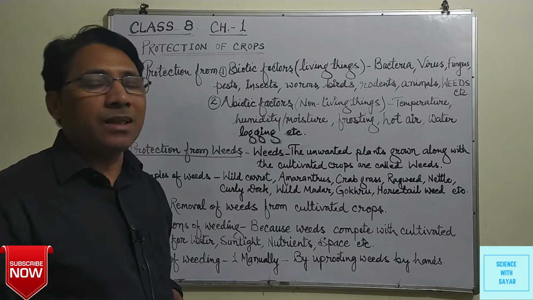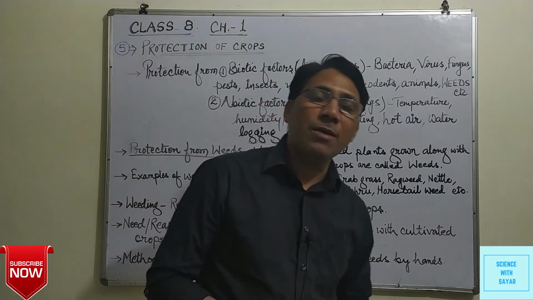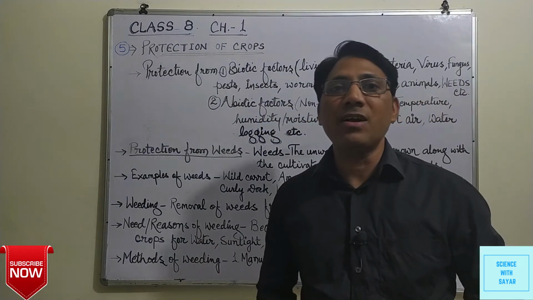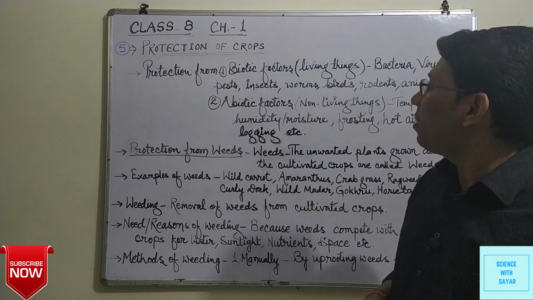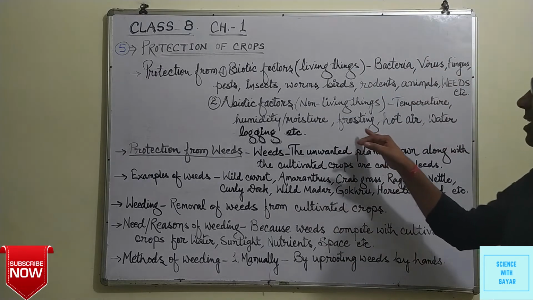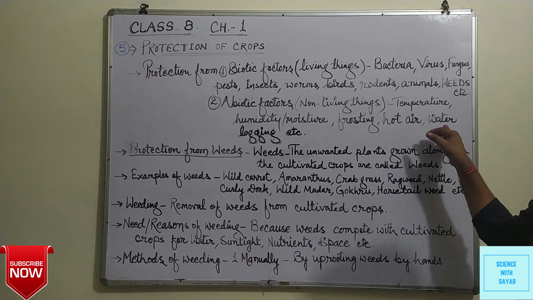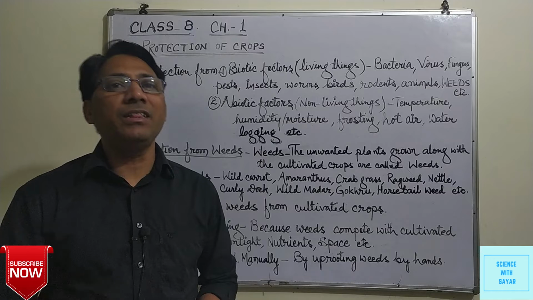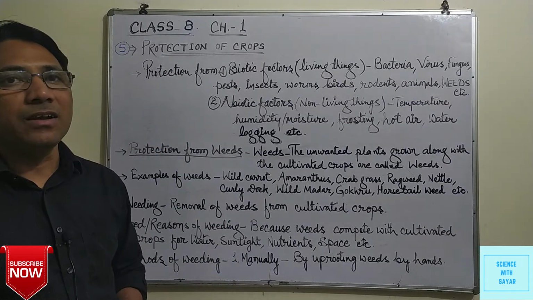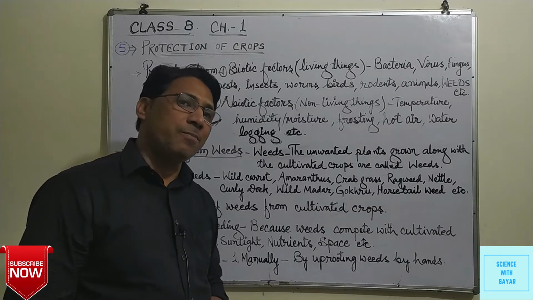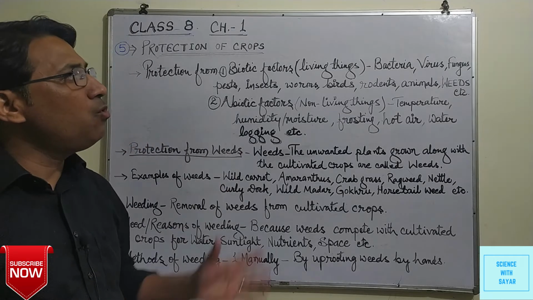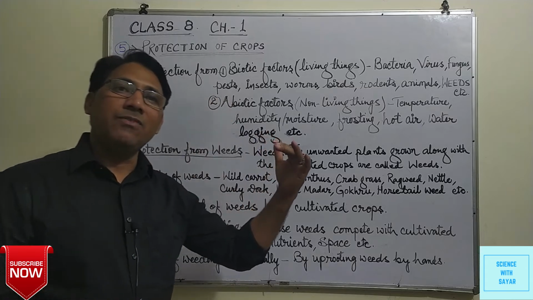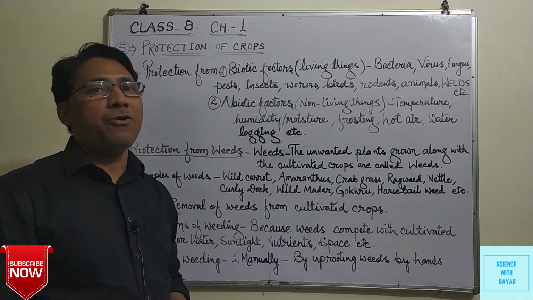Those are sunlight, temperature, low temperature, high temperature, humidity, it means moisture content in the atmosphere or air, then frosting, hot air, waterlogging, etc. So we have to protect the cultivated crops from both the types of factors, which are biotic and abiotic factors.